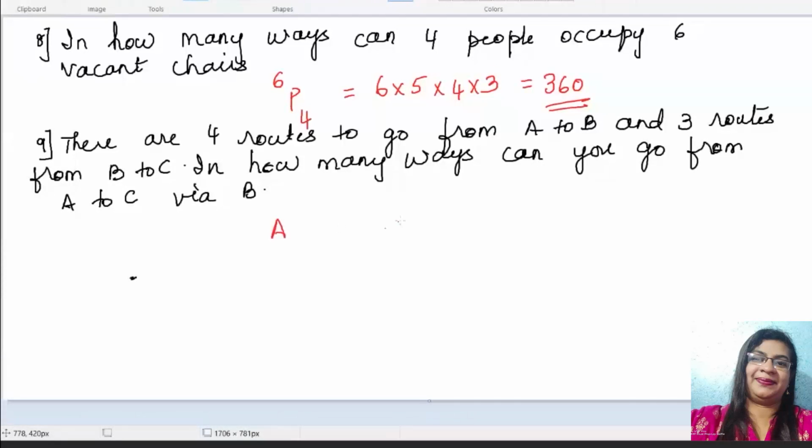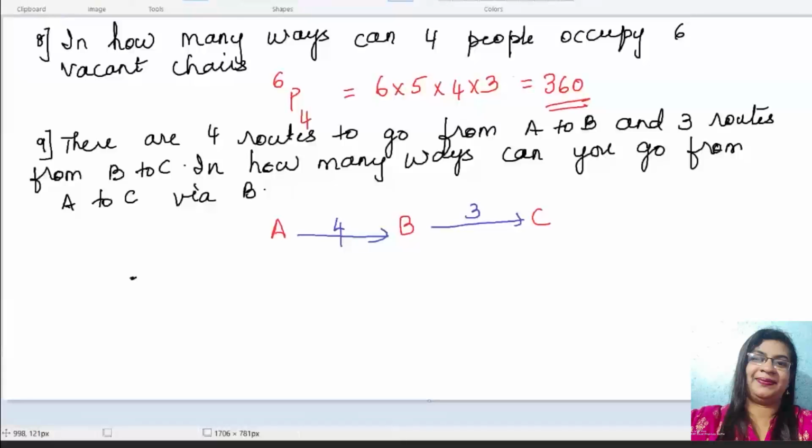And 3 routes from B to C. In how many ways can you go from A to C via B?